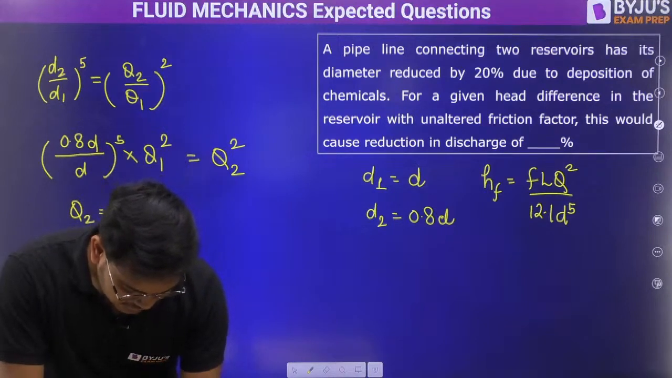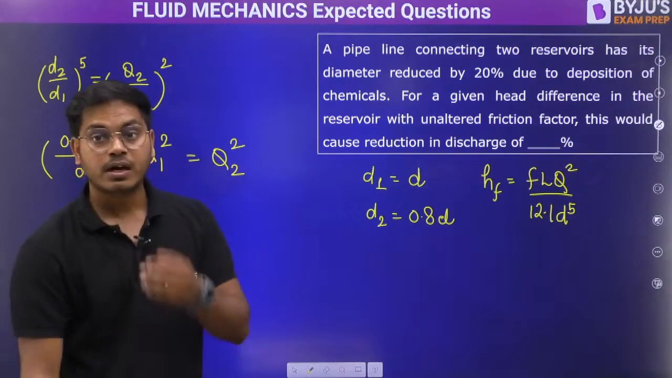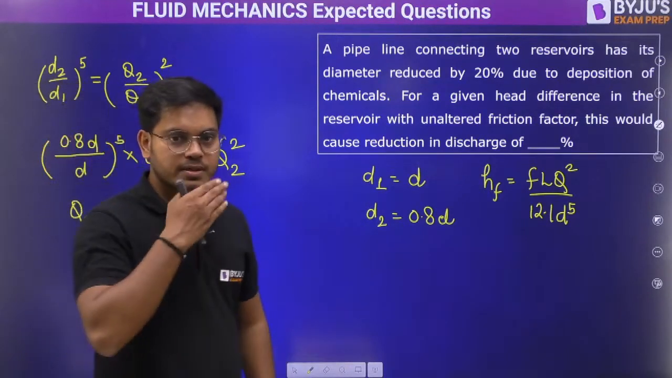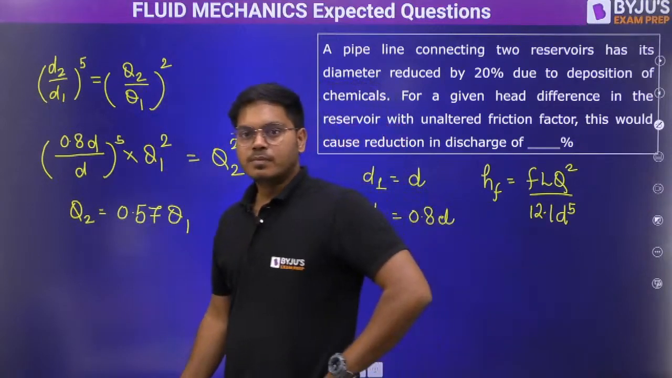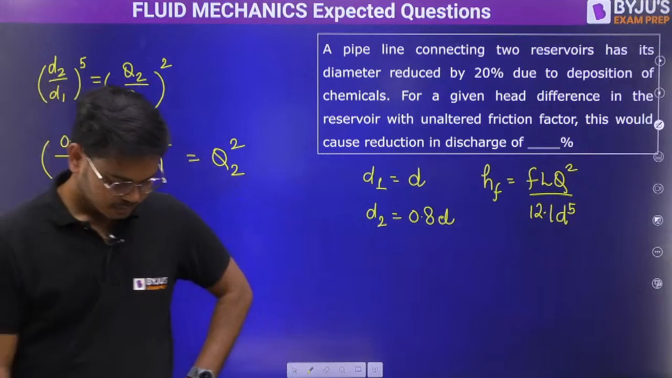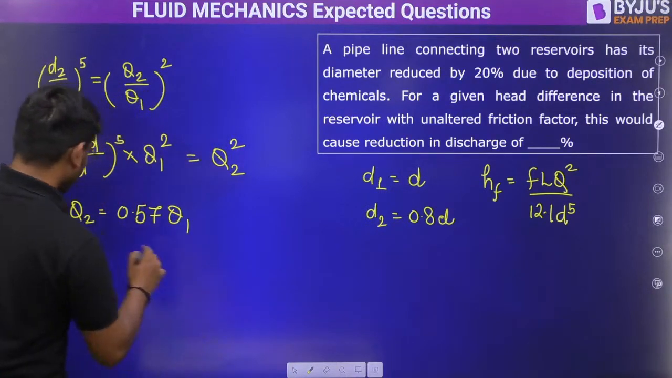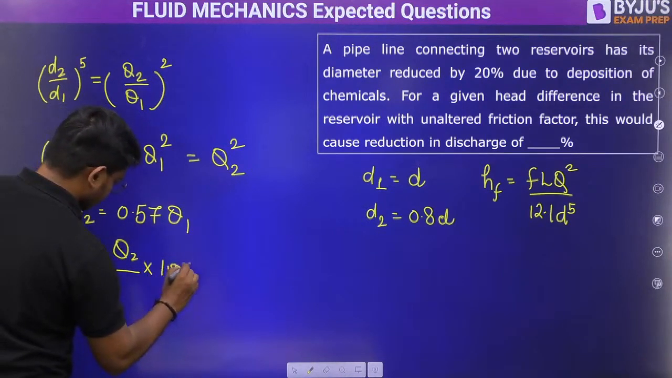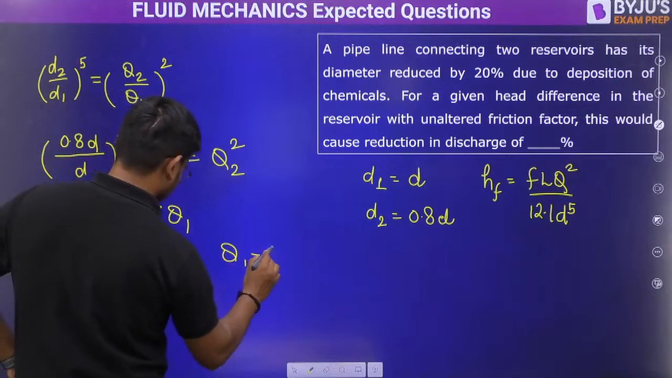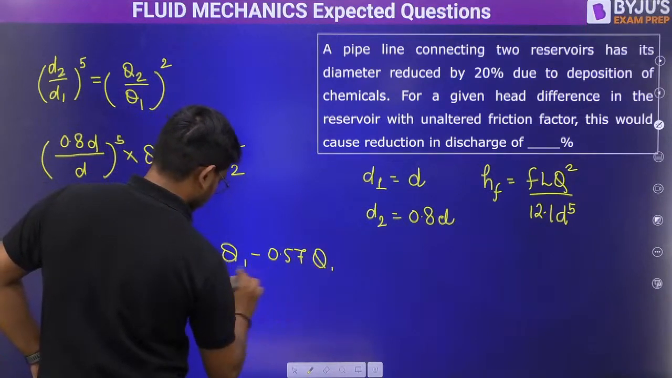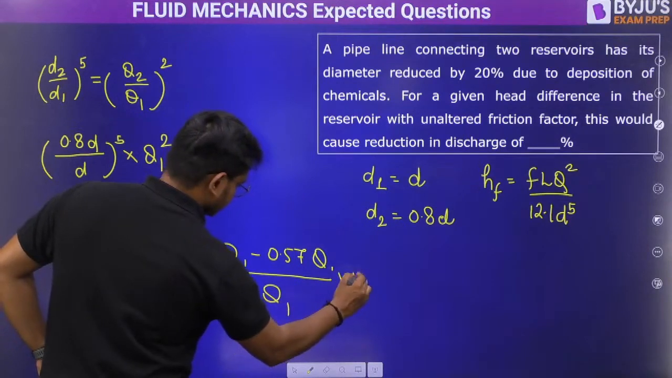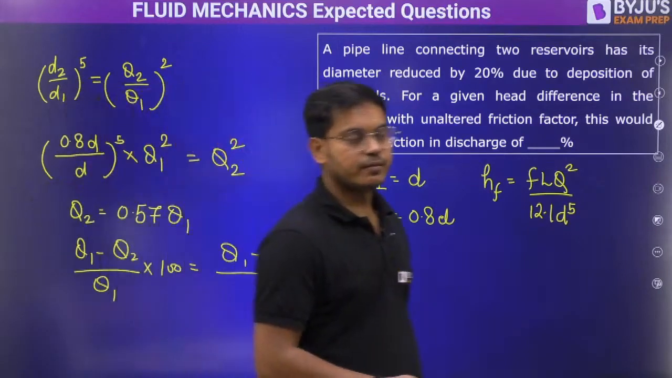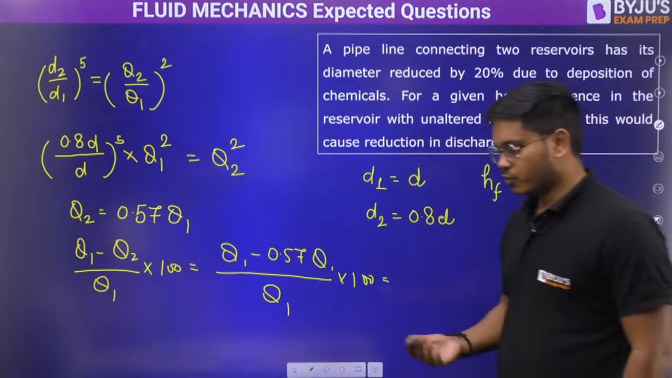percentage reduction they are asking. So how much will it be? Are you sure? 74%? Q1 minus Q2 by Q1, how much is this? Anyone? Tell me, how much is coming? 74.6 will not come, it should be 4-something, 40-something.